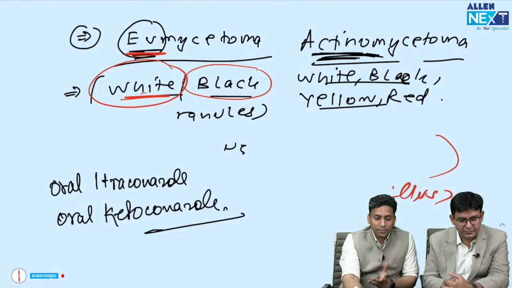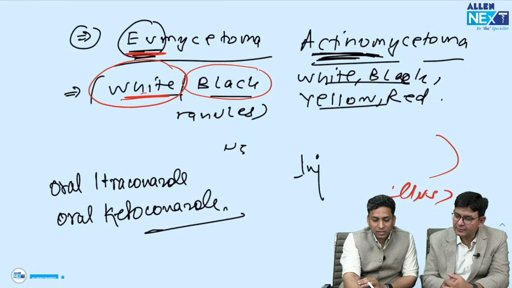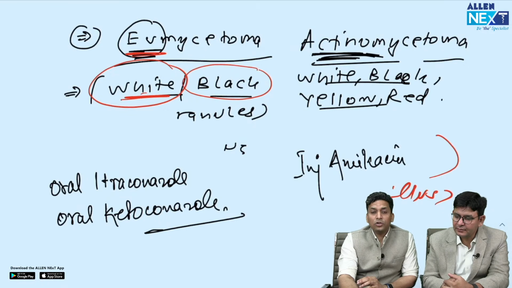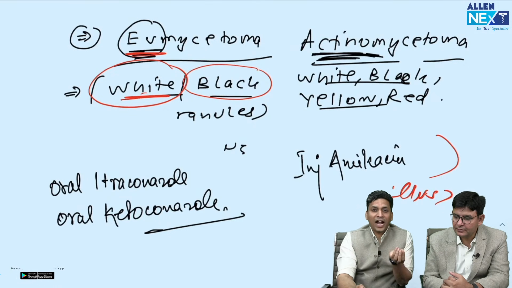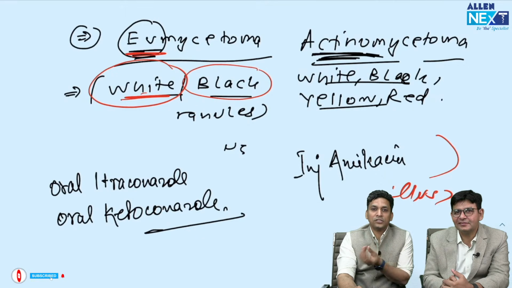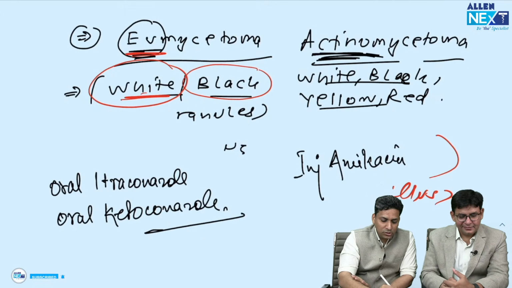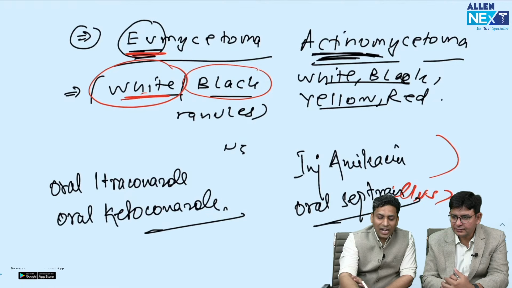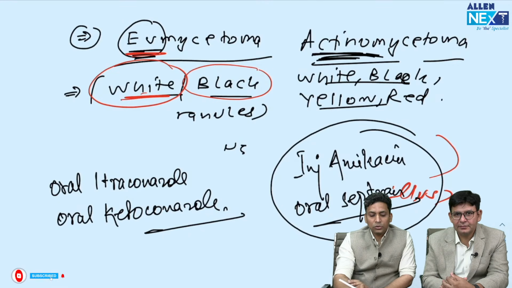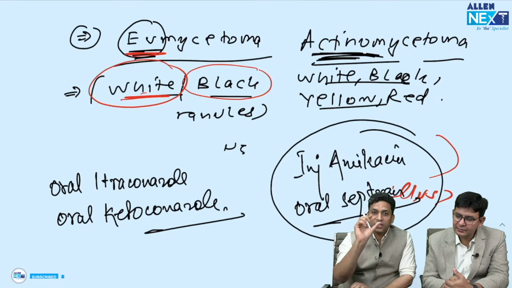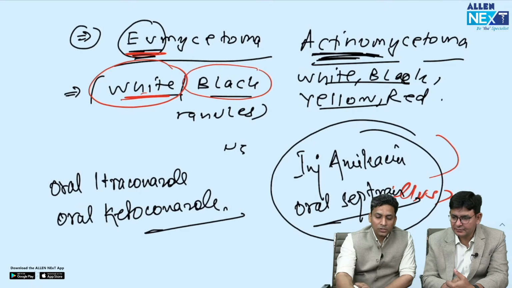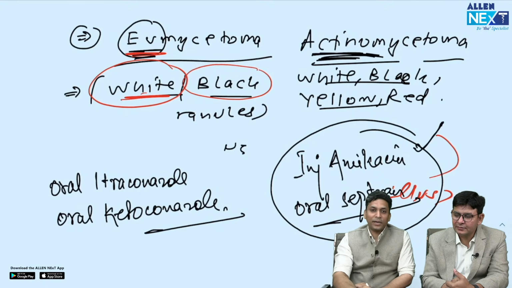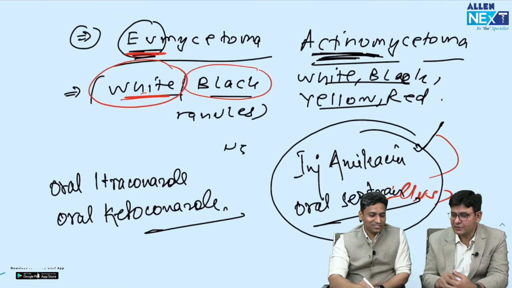We give various antibiotics, like injectable amikacin. Then we use a very old drug which comes with the brand name Septran, cotrimoxazole. So oral cotrimoxazole, that is Septran. These are various drugs which can be used, and the combination of these two drugs used in actinomycetoma is also given a name. It is known as Welch regime. So Welch regime is used in the treatment of mycetoma. This might be asked. Welch regime.